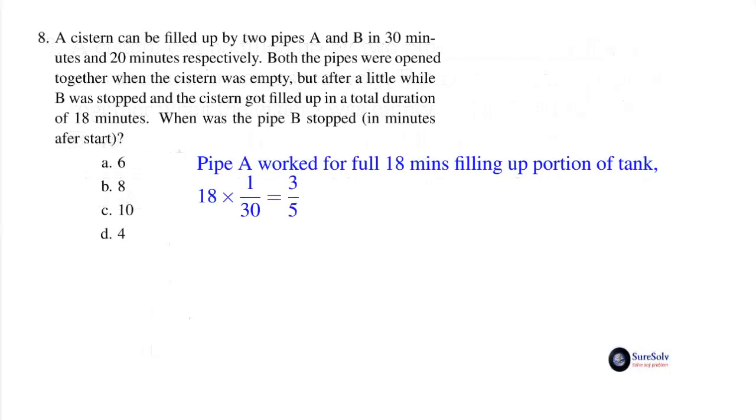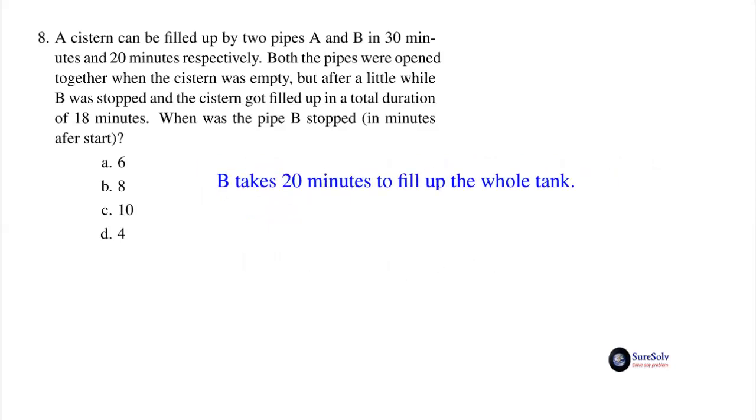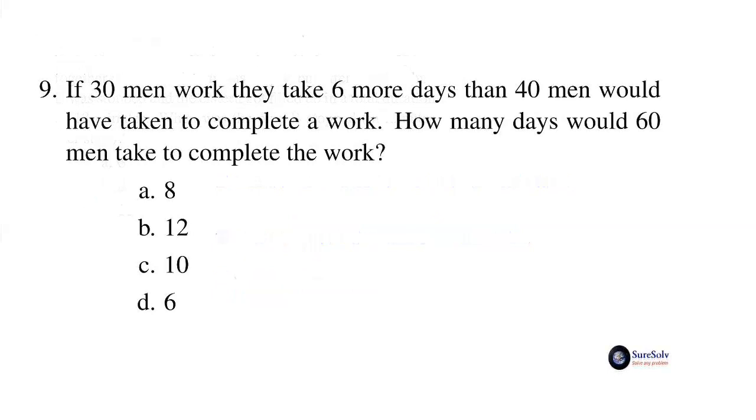Pipe A worked for full 18 minutes, filling up 3/5 portion of the tank. Then B filled up the rest 2/5 portion of the tank. B takes 20 minutes to fill up the whole tank. So to fill up 2/5 of the tank, it would take 2/5 of 20 minutes, that is 8 minutes. Answer option B, 8. Ninth question.